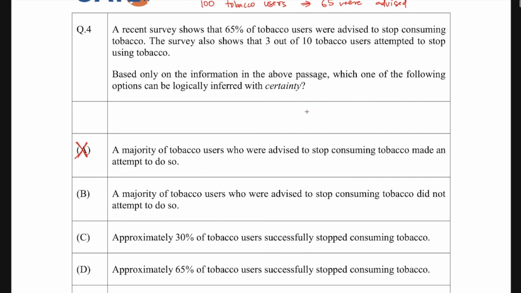So simply you can say that out of 65%, like out of 65 means 65 people were, let's say, advised, and 35 were not advised. Okay, but out of those who were advised, out of these 65, 3 out of 10, which means around 30%, basically stopped using tobacco. But this 30% is not the 30% of total, but this is 30% of 65 who were advised.